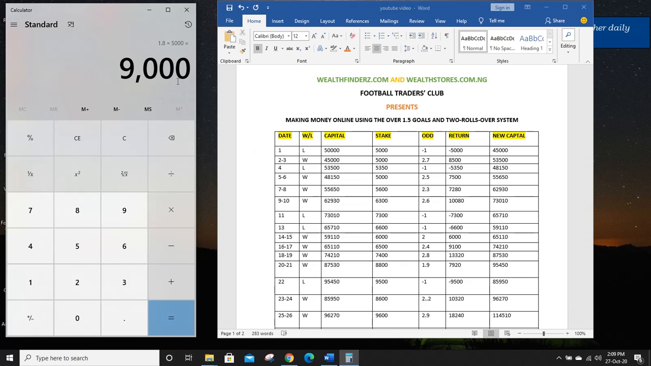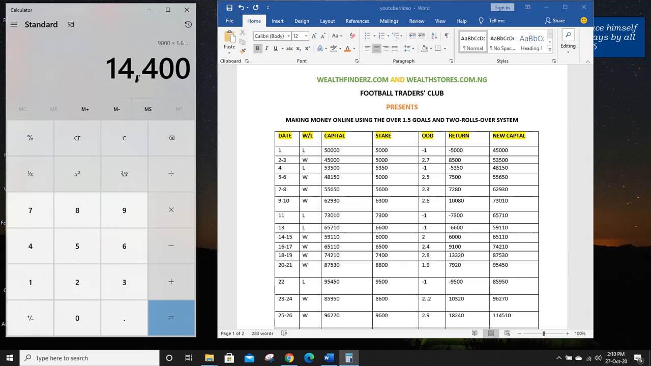Now on the third day, I was given another game. Let me say Manchester City was playing against Barcelona, and the market was still over 1.5 goals, and the odd was, let me say, 1.6. So this 9,000 naira that I won on the second day, I will multiply by 1.6. That gives me what?